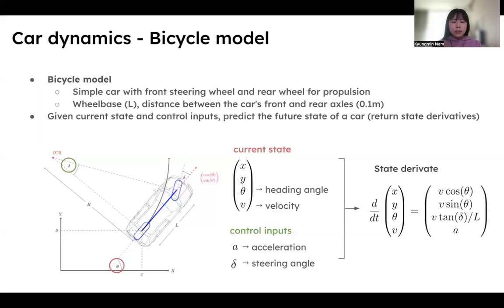For simulating the system, we need to predict the future state of a car given its current state and the control inputs. As a current state, we give positions x and y, heading angle theta, and velocity. And the control inputs are acceleration and steering angle delta. Given these, we get an output of the state derivatives.